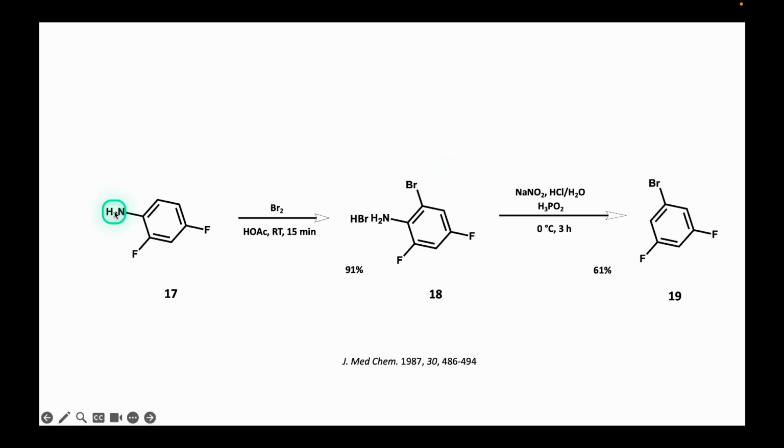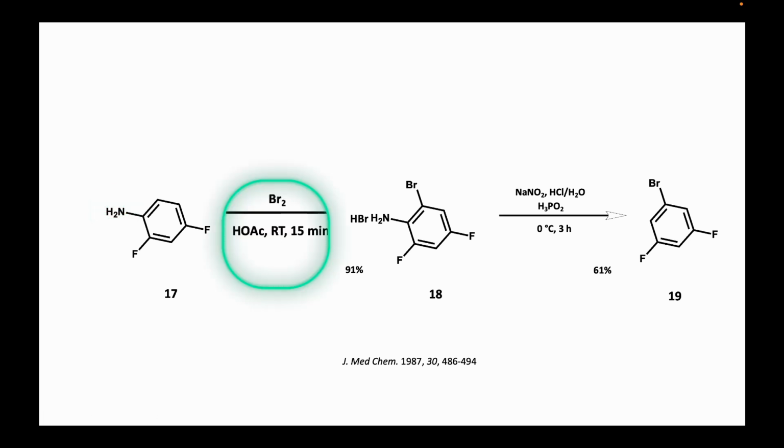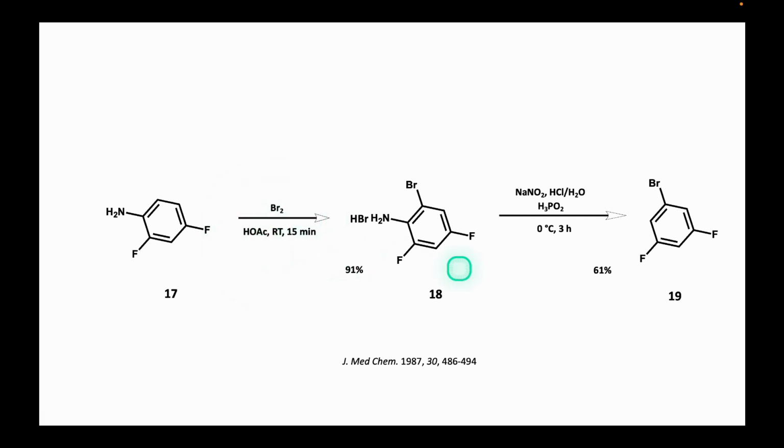The presence of the amino group in 17 serves to direct the aromatic bromination that is carried out with molecular bromine in the presence of acetic acid, favoring the preparation of the aniline derivative 18. Once its function is fulfilled, the amino group is removed from the benzene ring by first generating the diazonium salt through reaction with sodium nitrite in an acidic medium, and then reducing it with hypophosphorous acid to prepare bromodifluorobenzene 19.